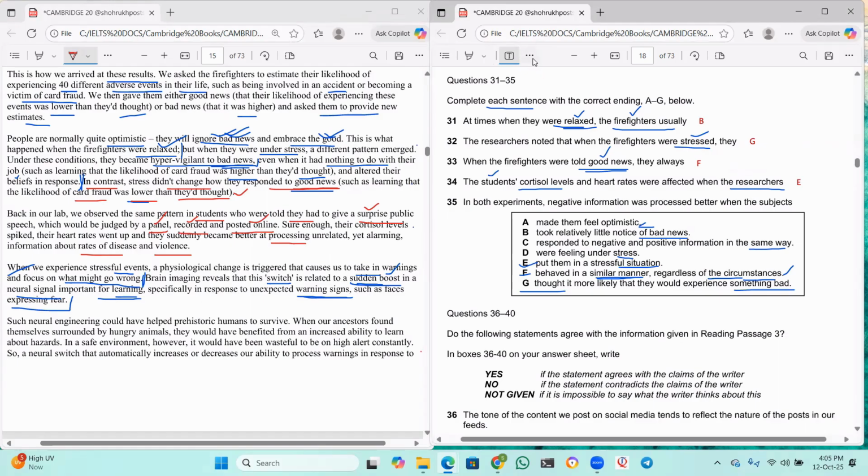Okay, right. And then, in both experiments, negative information was processed better when the subjects. He's talking about both the experiments. Negative information was processed better when the subjects were dashed. Okay. I think we have to read the next one as well.